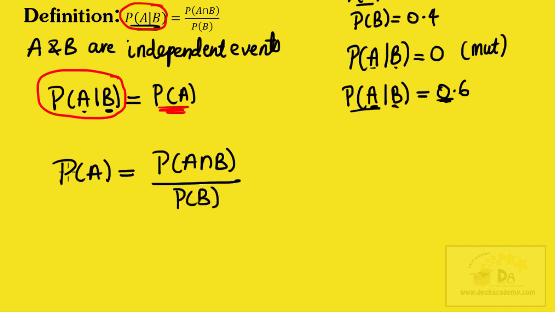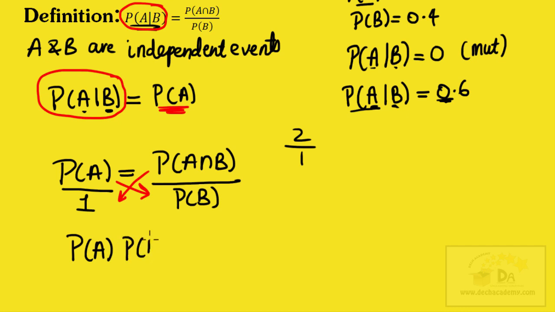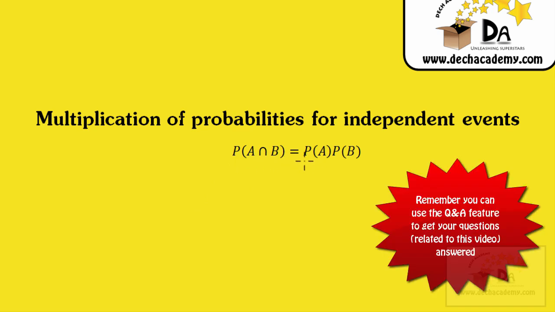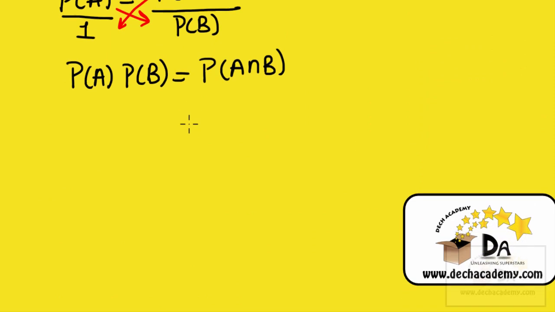Now if I cross multiply, so probability of A is the same thing as probability of A over 1. Any fraction, 2 is the same thing as 2 over 1. That's just the same principle I'm applying here. Now if I cross multiply, I get the following: the probability of A times the probability of B is equal to the probability of A and B times 1, which is the same thing as probability of A and B. And this I can rewrite as this: the probability of A and B is equal to the probability of A times the probability of B. That's what we get from here.